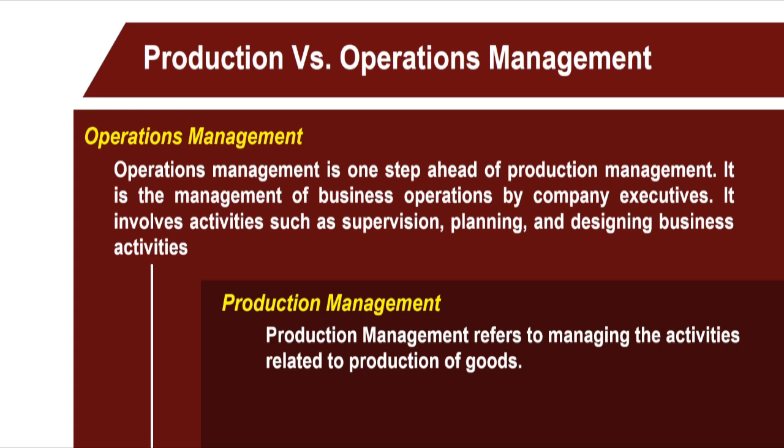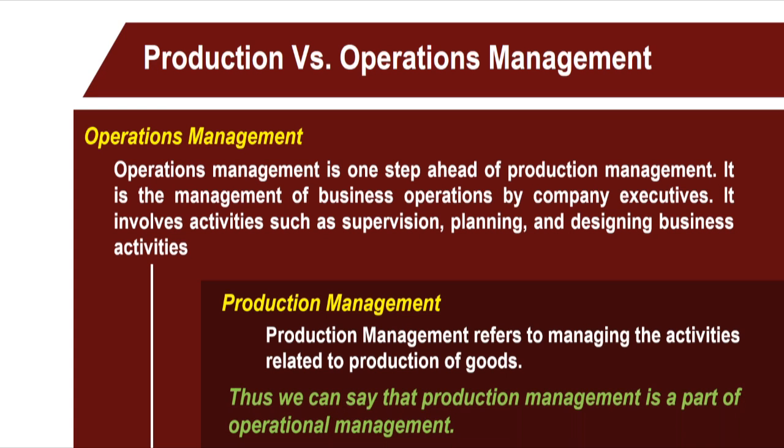It is the management of business operations by company executives. It involves activities such as supervision, planning and designing business activities. Thus, we can say that the production management is a part of the operations management.